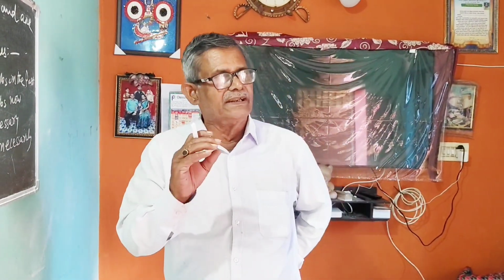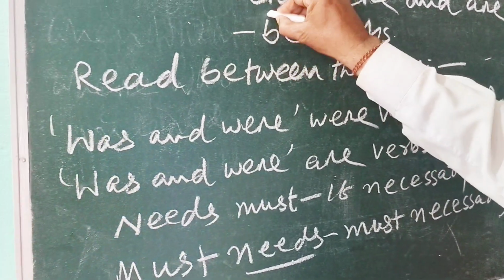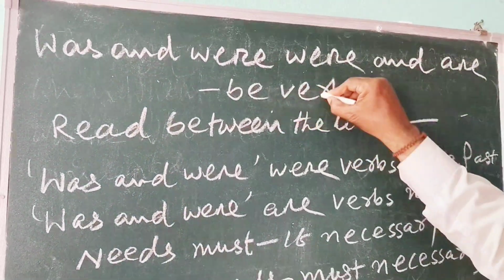There are many things. Suppose I'm telling you one question: use "R" in one sentence. "R R R are two verbs." Now you see, R R R: two verbs. And there are many questions. Suppose I have also framed one sentence. You come to the board and see: "was" and "were" and "are" be verbs.